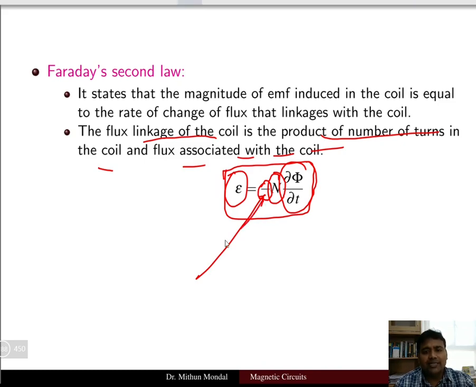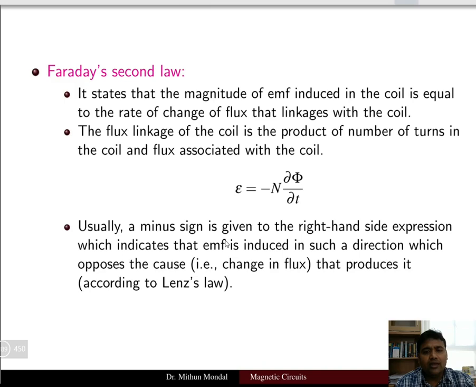The negative sign appearing on the right hand side expression indicates that EMF is induced in such a direction which will oppose the cause. So this negative sign has nothing to do with the magnitude. If we are just concentrating on the magnitude of the induced EMF, we have to say it is equal to n d phi by dt.